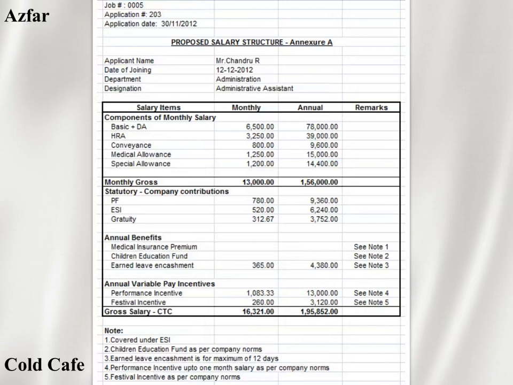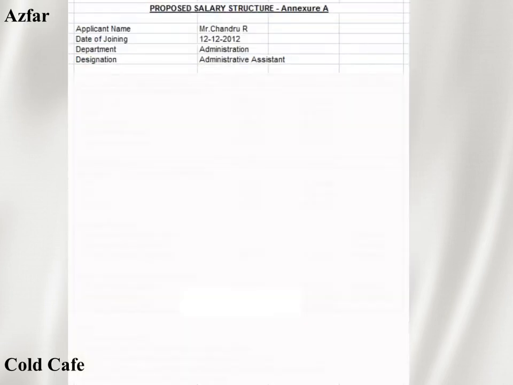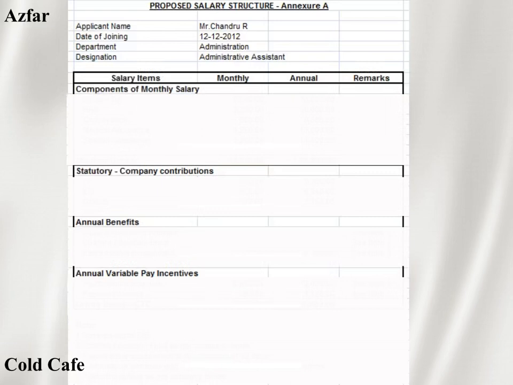While framing the CTC, the cost to the company, first we have to highlight a few basic things: the applicant name, the date of joining, their department and their designation. That is the basic criteria. Then the CTC should be divided into four different things. First, the components of the monthly salary. Second, statutory company contribution. Third, annual benefits. Fourth, annual variable pay. These are the four different points we have to highlight in the cost to the company. It may differ according to the company's policy, but these are the four main things we use while framing the cost to the company.